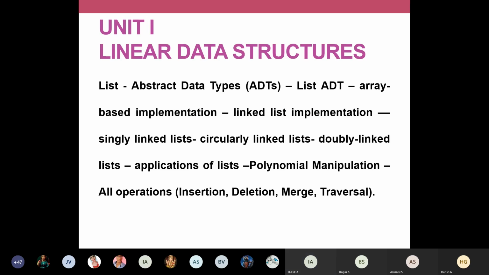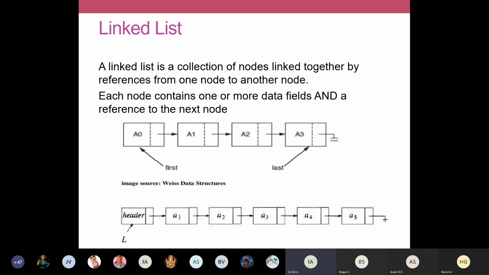And last class, we saw this notation of a linked list. Once again, I'm showing you the notation of a linked list, because today we'll see more about routines, how insertions and deletions are done in a linked list. The routines we are going to see today.